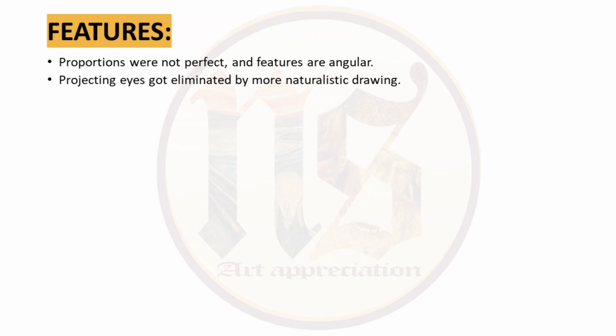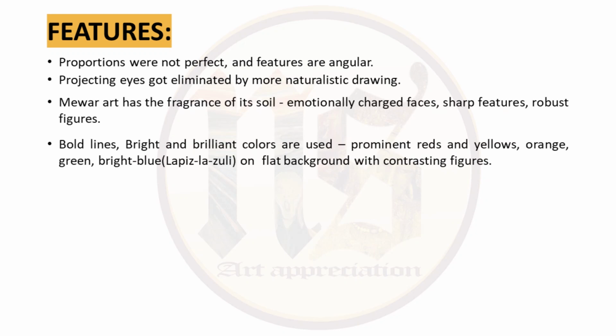Coming to the characteristic features, in Mewar you see art in formative stages. The proportions are not perfect and even the features are angular. But thankfully the projecting eye that we saw in Jain school and central India got eliminated and the drawing has become more naturalistic. Mewar art on the whole has the fragrance of its soil, the energy of people, the passion, their emotionally charged faces, their sharp features, their robust figures, everything can be seen in Mewar art.